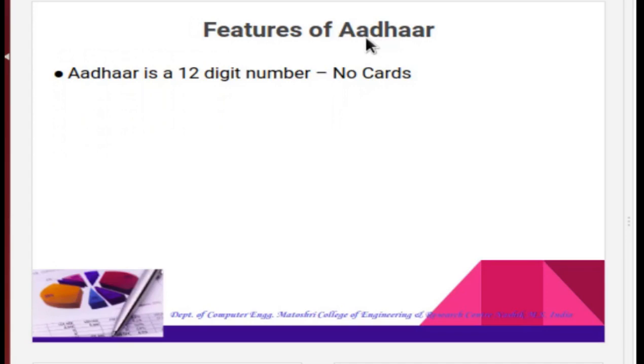Thus, a duplicate card cannot be issued. An individual needs to enroll only once, but in case of multiple enrollments, the Aadhaar is generated against one of the enrollment IDs, while others are rejected as duplicate records.